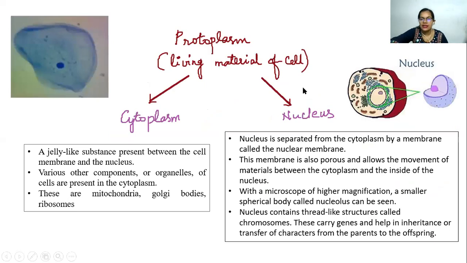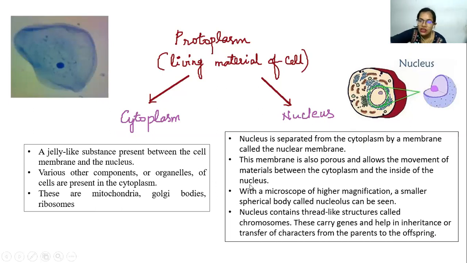So now what is protoplasm? It is also called the living material of the cell, which comprises cytoplasm and nucleus. So this entire thing, which is inside the cell membrane, is called the living material of the cell. So what is cytoplasm? It's a jelly-like substance which is present between the cell membrane and the nucleus. Various other components or organelles of the cell are present in the cytoplasm, as mentioned before. They are the mitochondria, Golgi bodies, ribosomes. If it is a plant cell, then you have got the chloroplast, vacuole, etc.